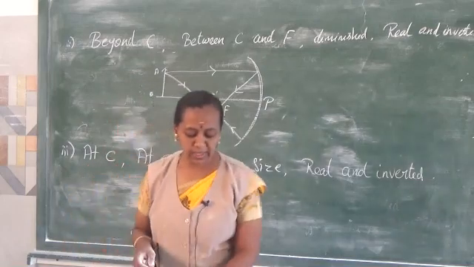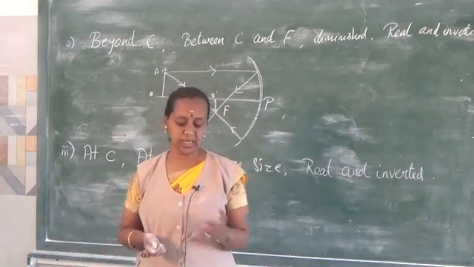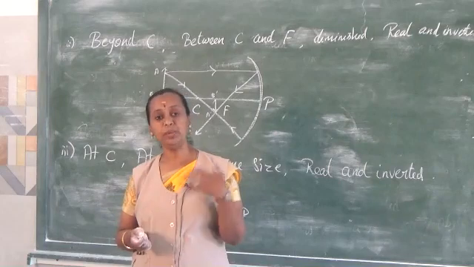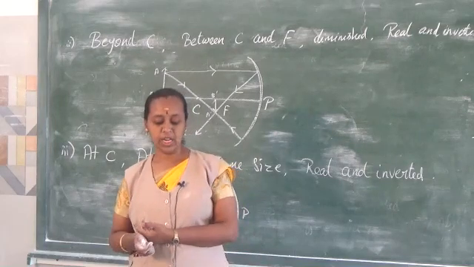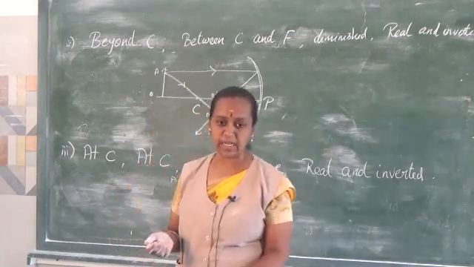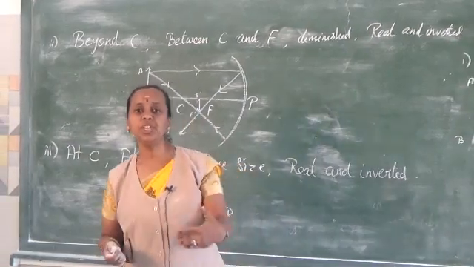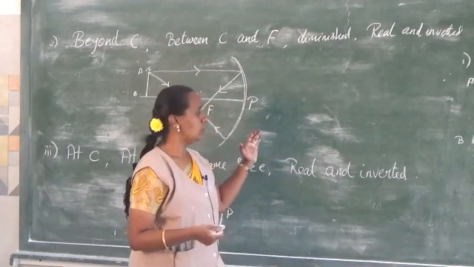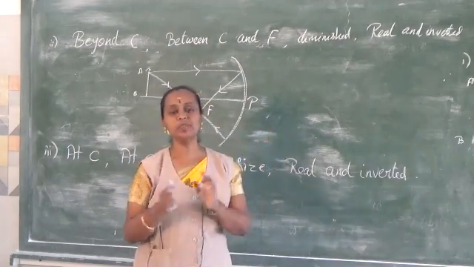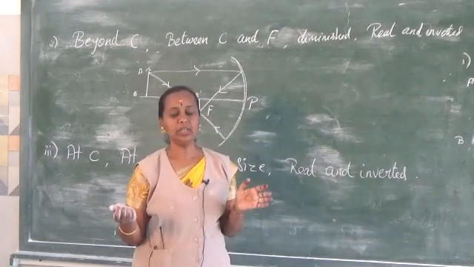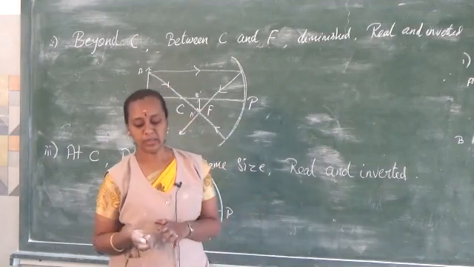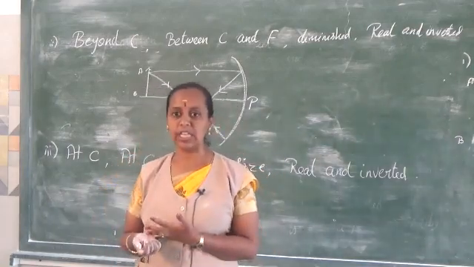The next one is between C and F, where an object is kept between C and F. The position of the image will be beyond C, and the size will be magnified, real and inverted. Also at F, they have given the position of the object, and when it comes closer, what happens? The image will be magnified. That is the thing in the concave mirror. Whereas in the convex mirror also they have given the tabular column.